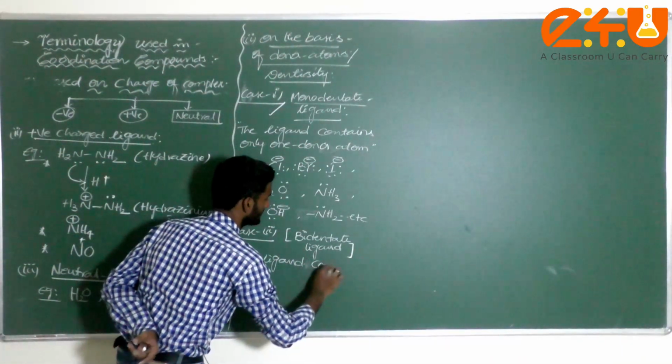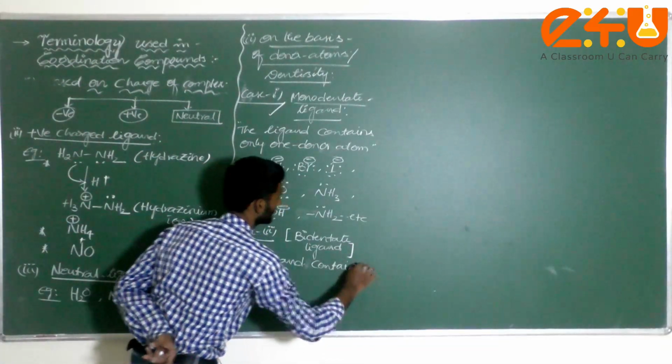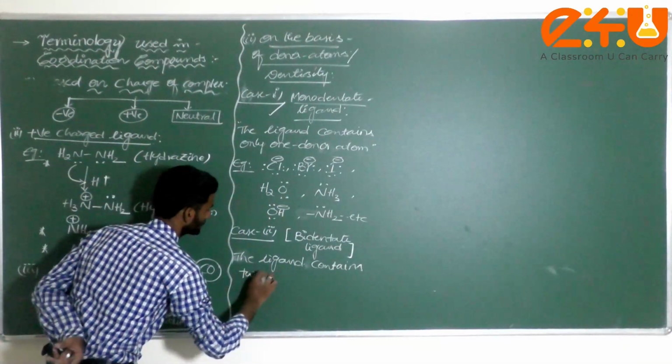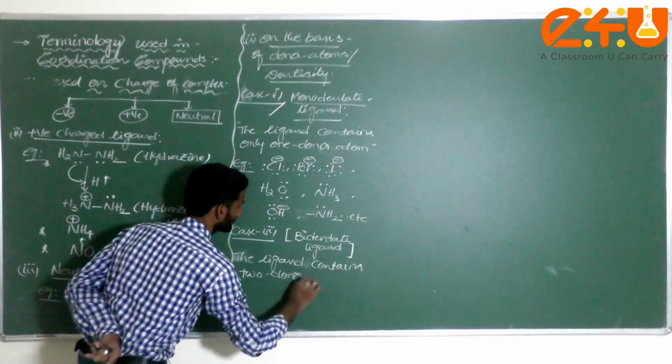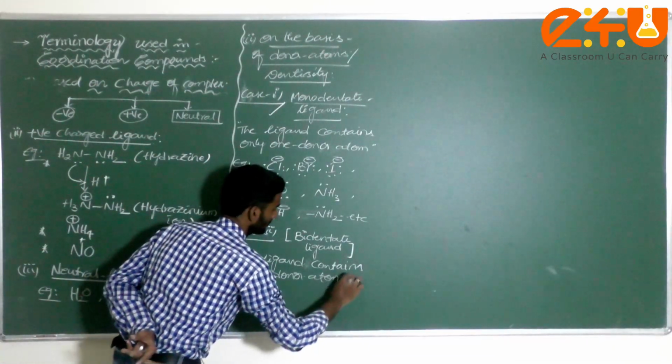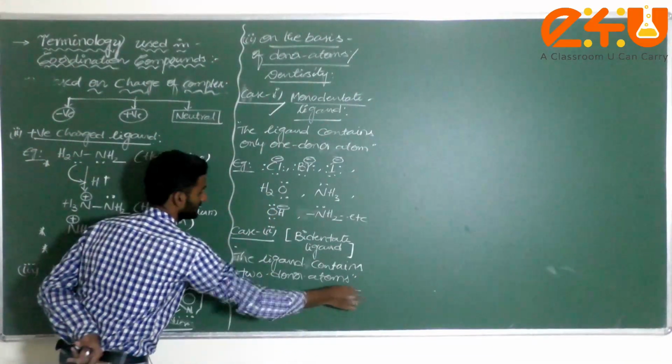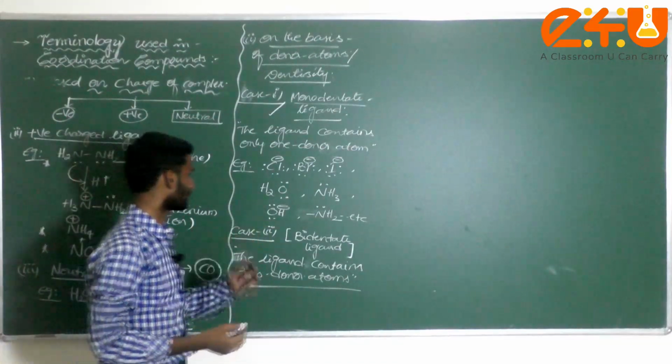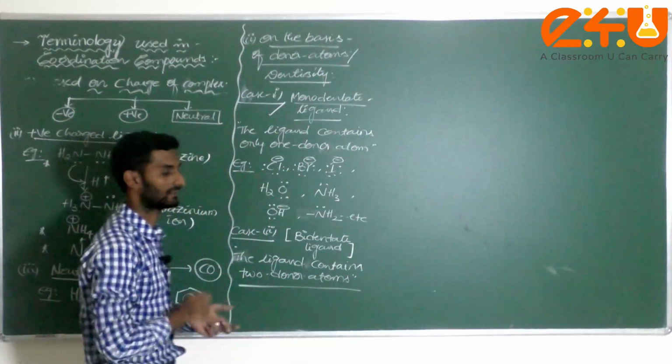The ligand contains 2 donor atoms to the central metal atom. That means it is called a bidentate ligand.